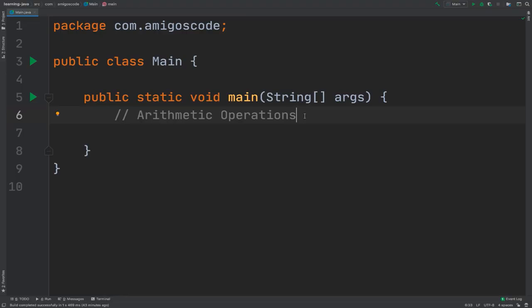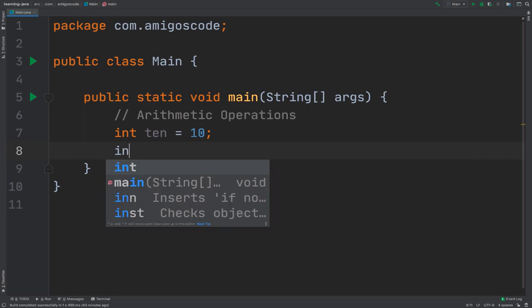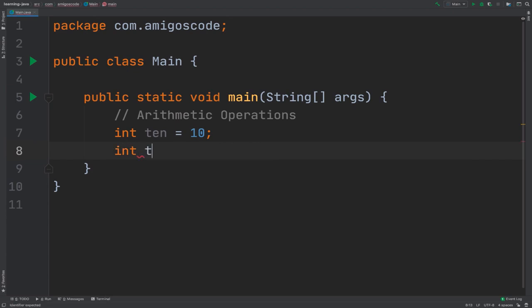All right, let's learn about arithmetic operations. So you've learned about primitive data types, so int, and then let's simply say ten equals 10. So let's also create another variable, so int, and then two equals 2, right?